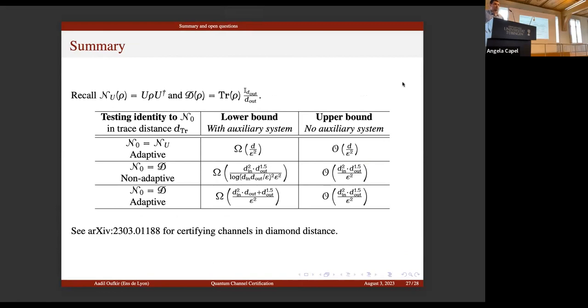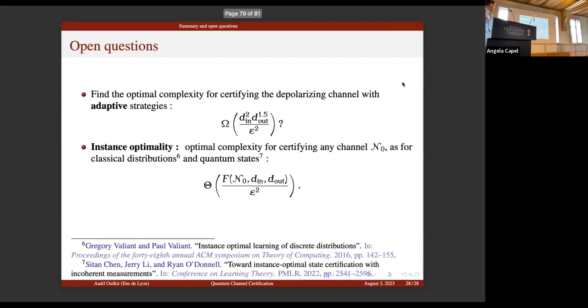Any questions? Can these ideas be extended to cases in between rather than extreme cases? This is a big goal. This is instance optimality. We want it for each channel N0.